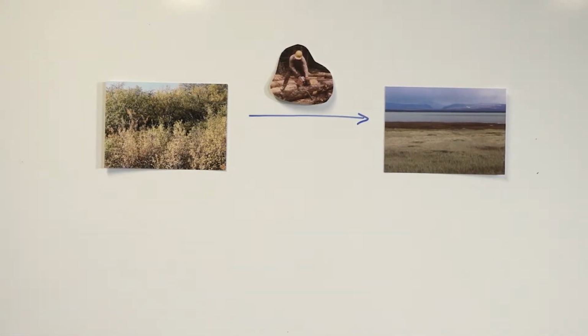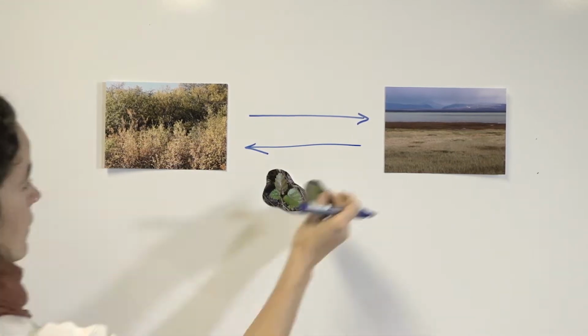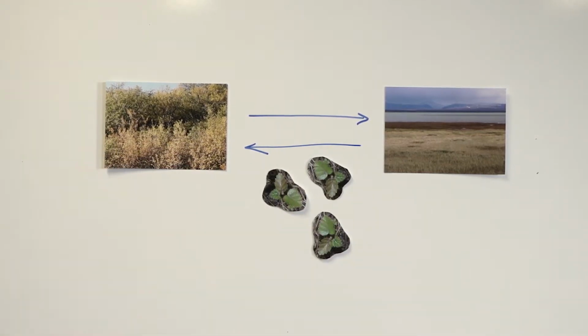Some transitions are reversible, meaning that if we remove the pressure driving the shift, the original state would be reverted. In this case, if we stop wood cutting, we may have natural regeneration of the forest. However, transitions can also be irreversible when the system does not recover after removing the pressure.